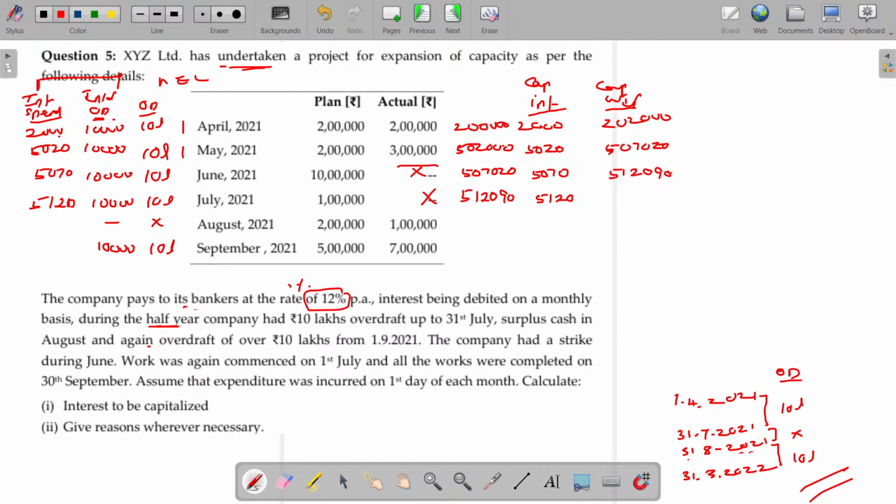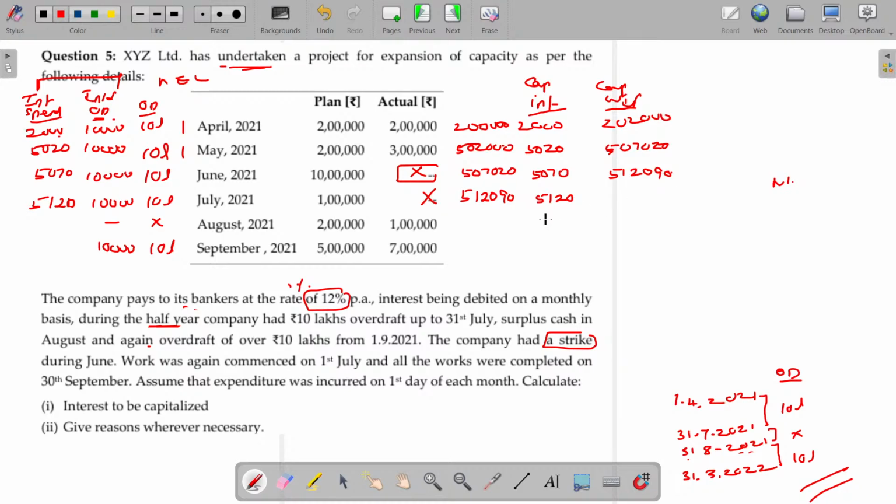Sir, this period is temporarily suspended, sir, due to strike. Due to strike, any operation stopped, abnormal reason. In that case, usually interest will not be capitalized. But here it is capitalized. You can state, sir, I will not capitalize because of this reason. No, because it's an abnormal issue. Capitalization is suspended. That's how you can give the answer. Okay, you can give the answer. I have to discuss that theory finally.